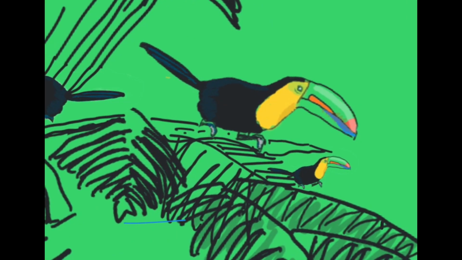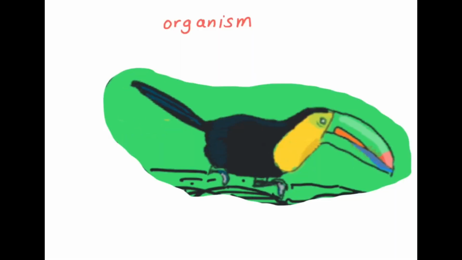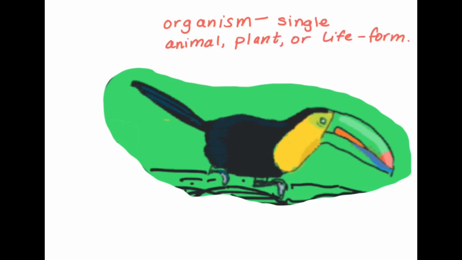We are going to focus in on one toucan, an organism. An organism is a single plant, animal, or life form. This toucan can do many things. In order to do all these complicated tasks, many parts of the body have to work together.